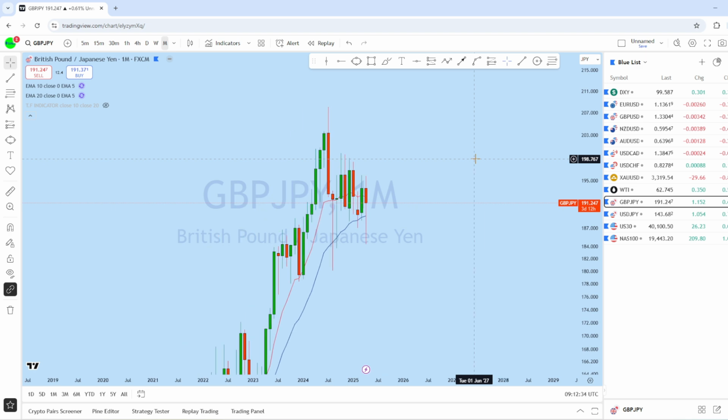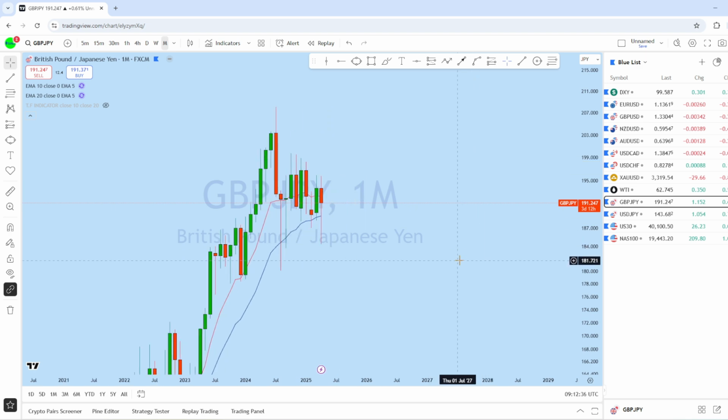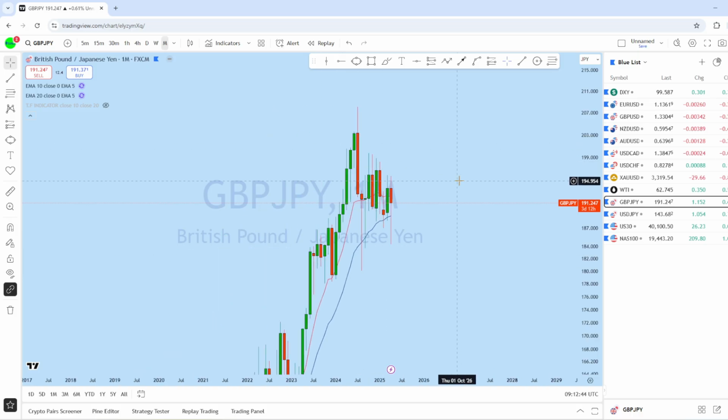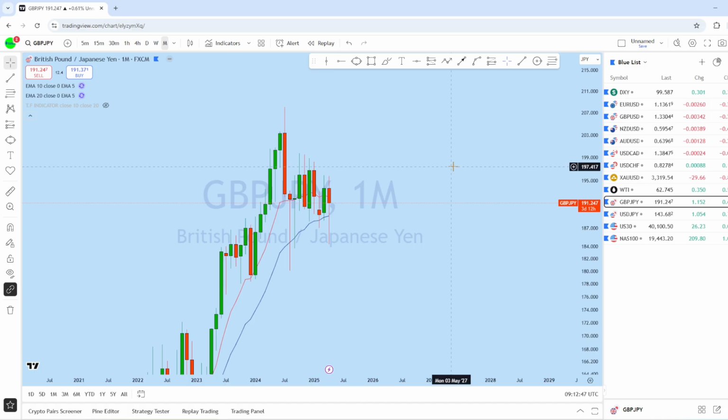Now looking at the monthly chart on GJ, we can see that there was a big drop here on the monthly, followed by the price having a sharp rejection from this monthly support level in this long-term historical bull market. The market has got a bounce here, but I think before the monthly close, we might see the bulls try to retest this monthly resistance line. As there is a sharp rejection, we could see a potential trend continuation here.